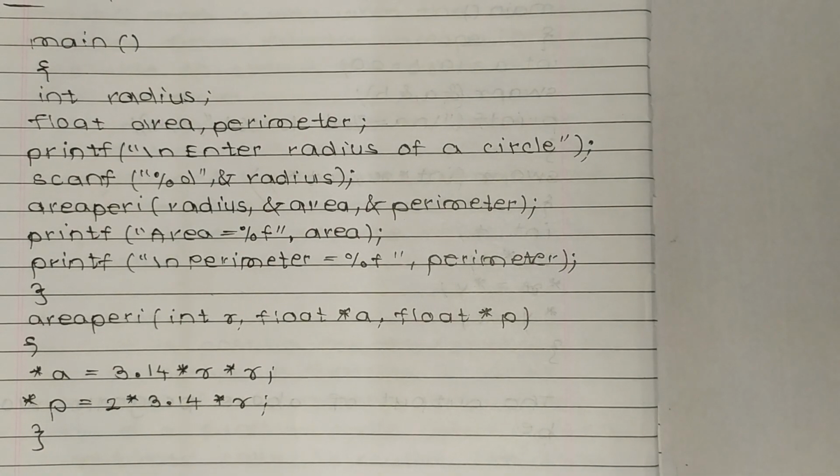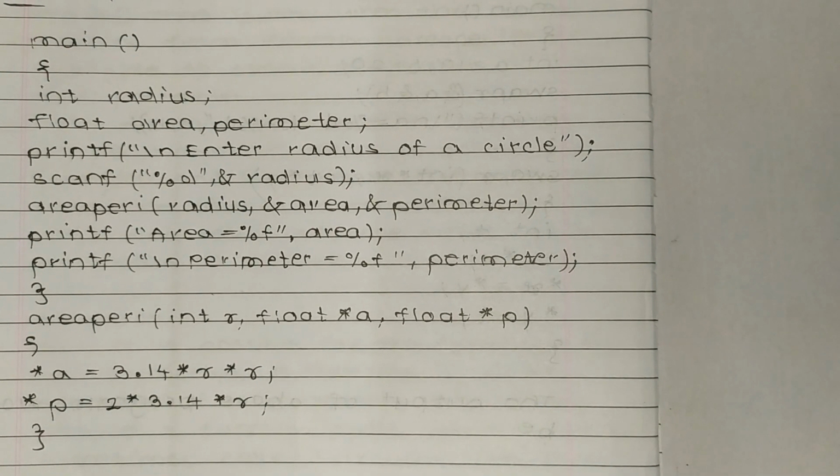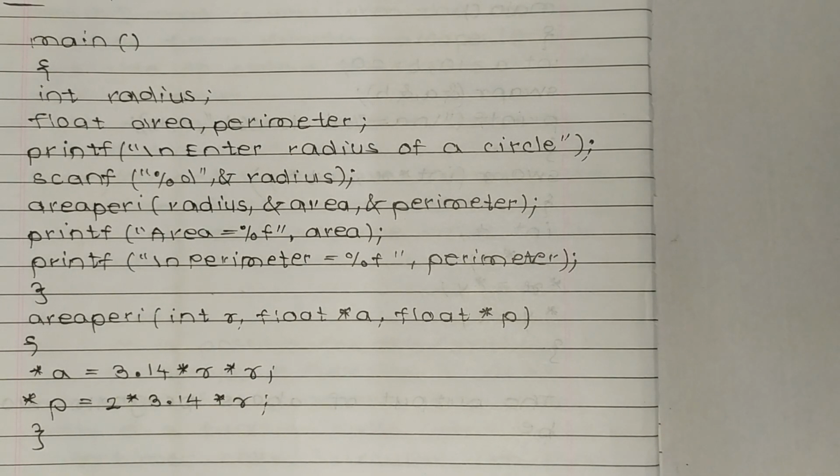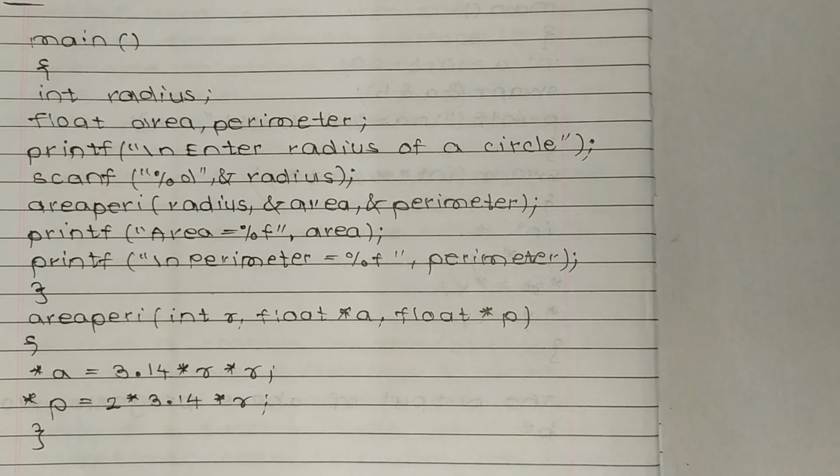printf("\n enter the radius of circle"), so we are telling the user to enter the radius of a circle. Now scanf("%d", &radius). Ampersand radius is written because we have to store the value of the entered quantity as radius, so that is why it is written as ampersand radius.